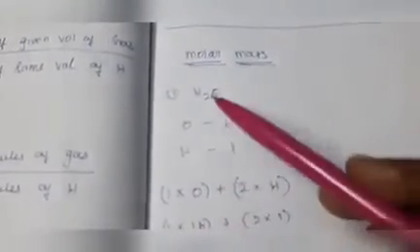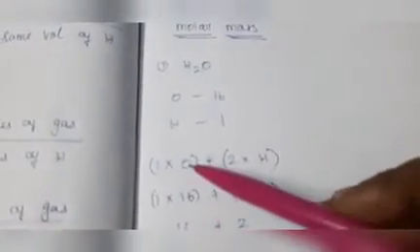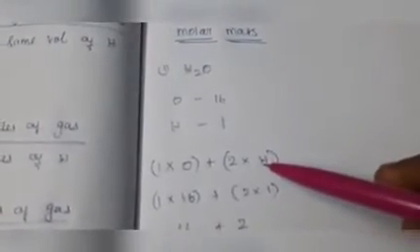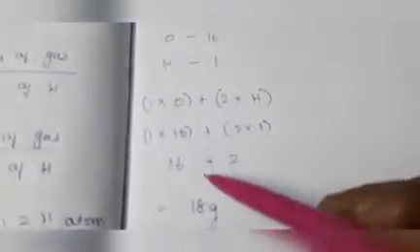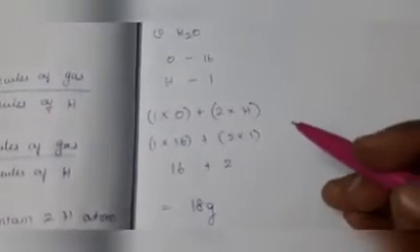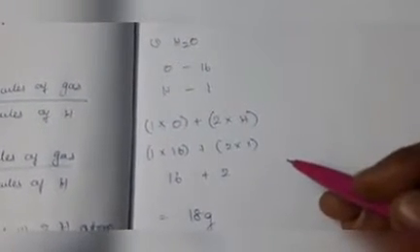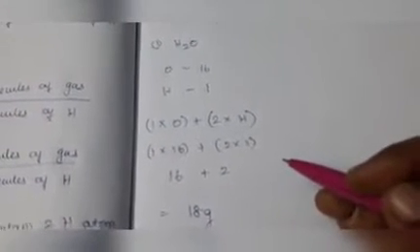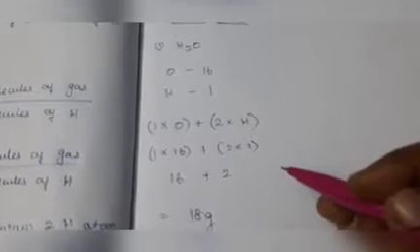Totally how many oxygen atoms are present? 1 oxygen atom plus how many hydrogen atoms? 2 hydrogen atoms. Atomic mass of oxygen is 16. So, 1 into 16 plus atomic mass of hydrogen is 1, so 2 into 1. 1 into 16 means 16 plus 2, that is 18. Gram molar mass of water is 16 plus 2, that is 18 gram.